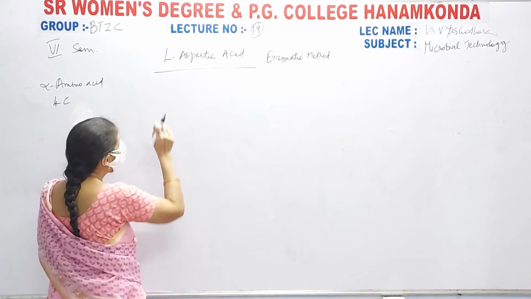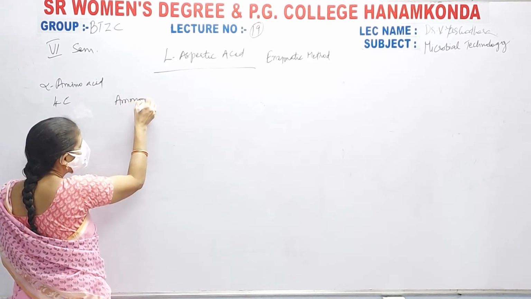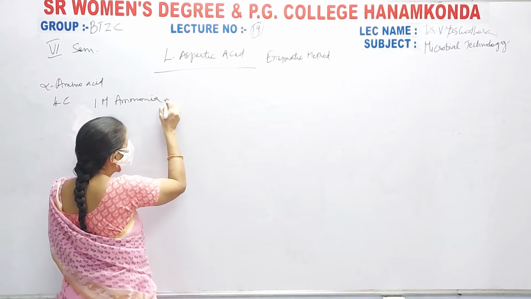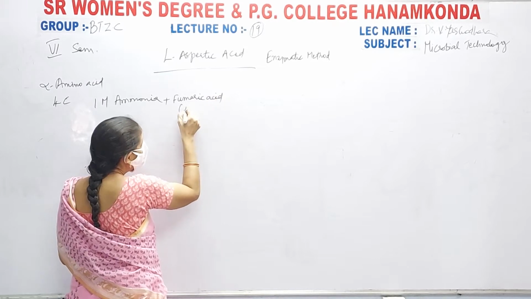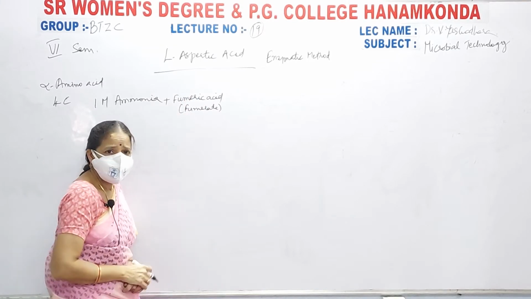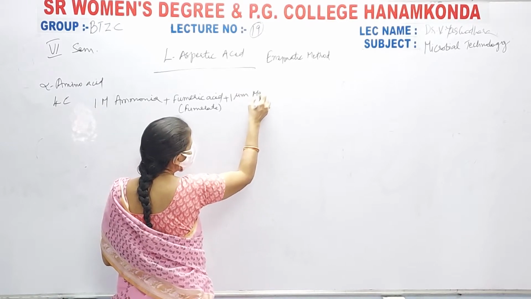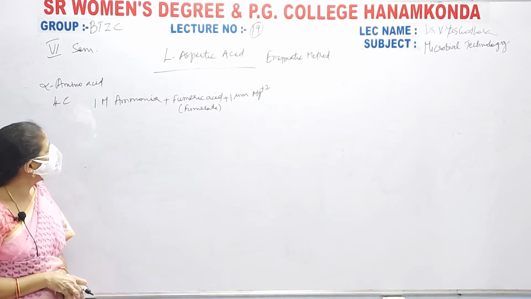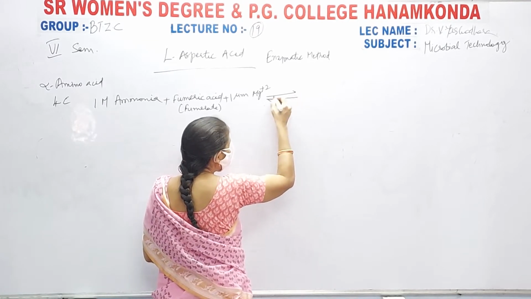I will tell you what that is. See here, what you will be doing is taking ammonia. How much ammonia you have to take? 1 molar ammonia is taken. To this you have to add fumaric acid, or you can call it fumarate. Next, to this you have to add 1 micromolar magnesium ions because they help in the activity of the reaction, that is, they help in the activity of ammonia. Next, you have to use an enzyme called aspartase.